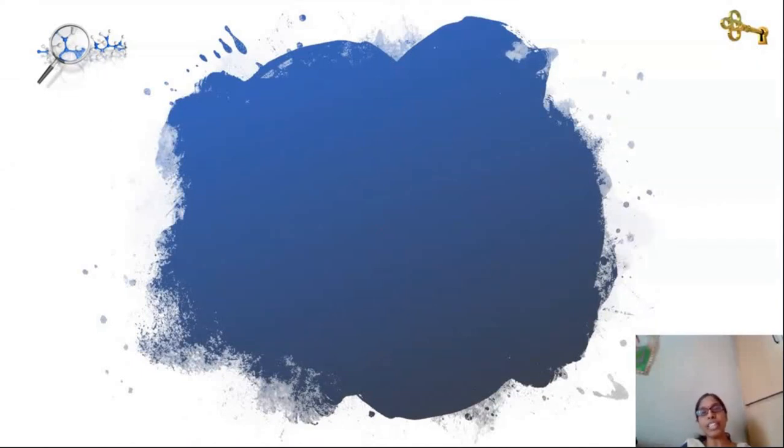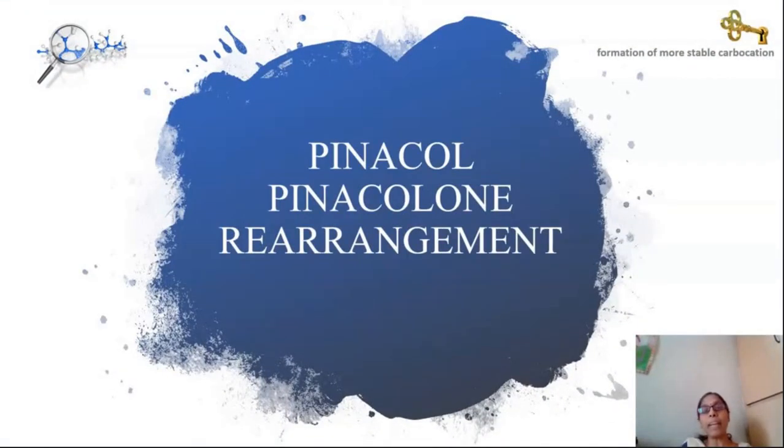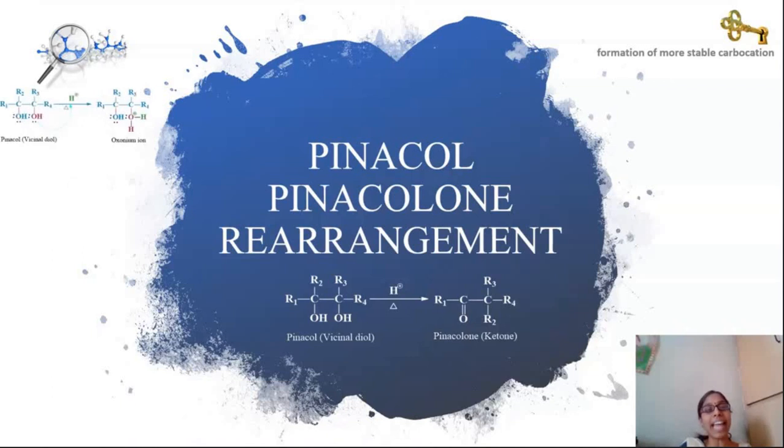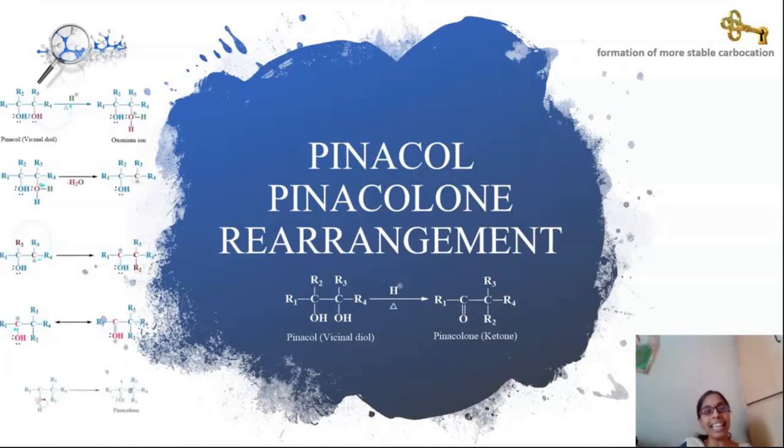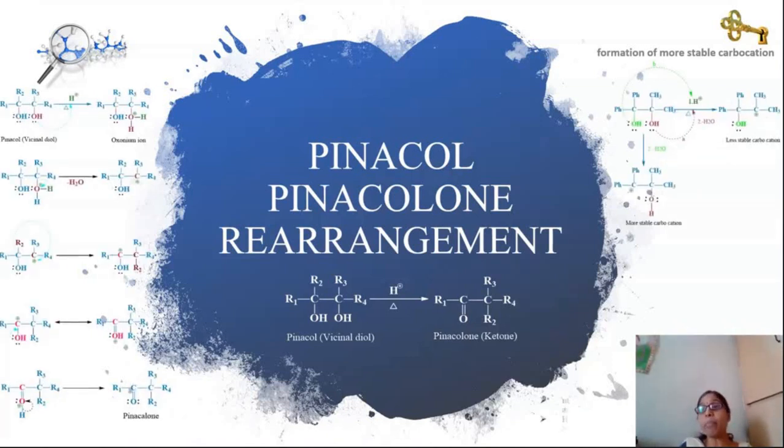In this lecture, we are going to discuss rearrangement reaction, with special focus on the pinacol-pinacolone rearrangement. By the end of this session, one will be able to understand what the pinacol-pinacolone rearrangement is, what the mechanism involved in this rearrangement is, and what the key points are.